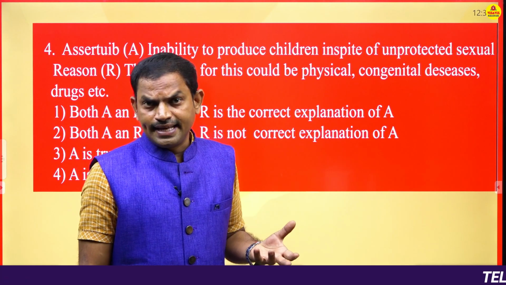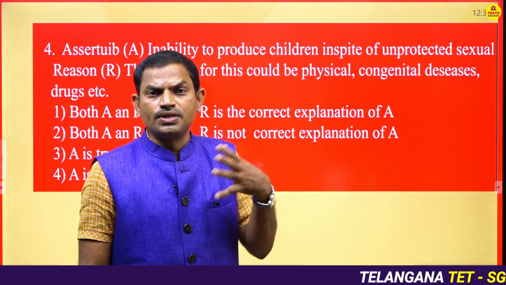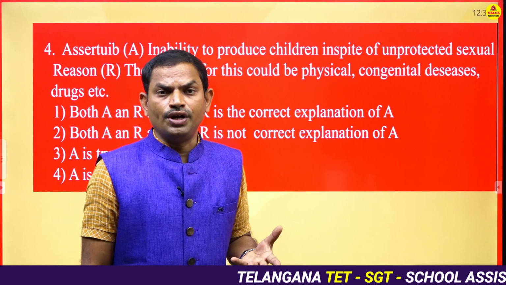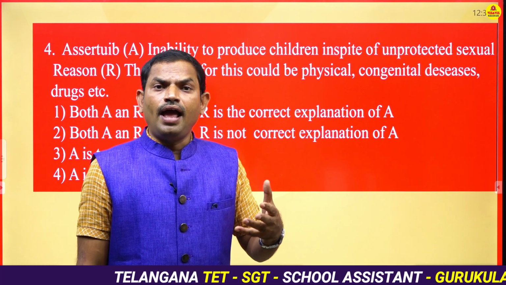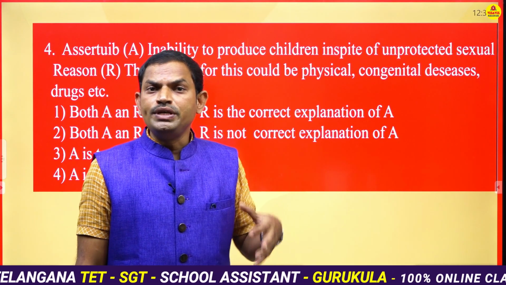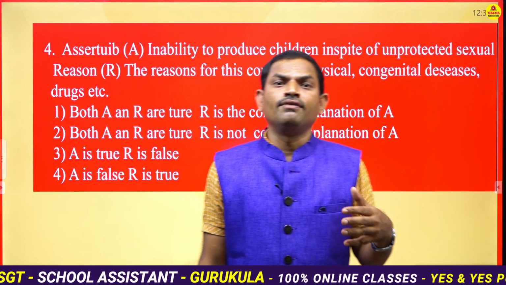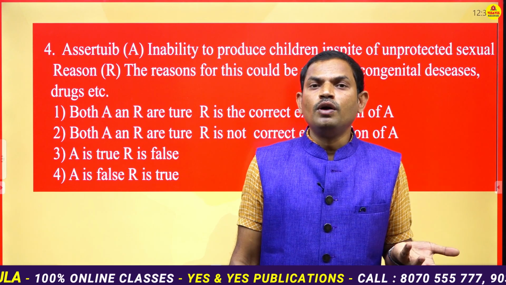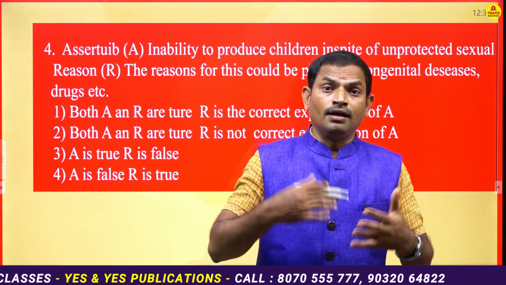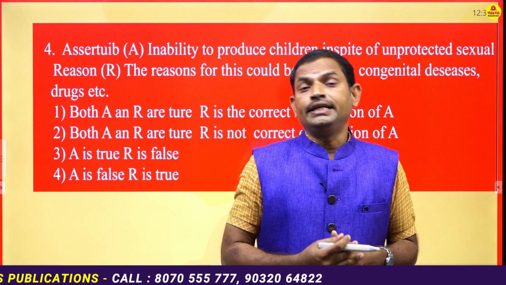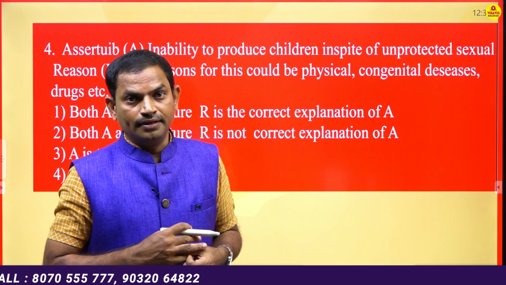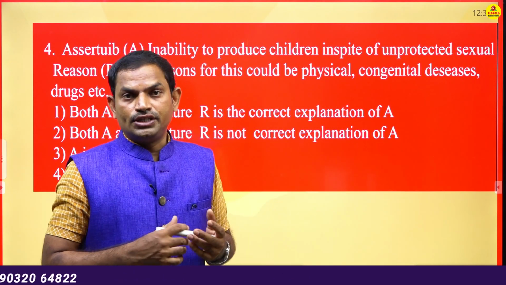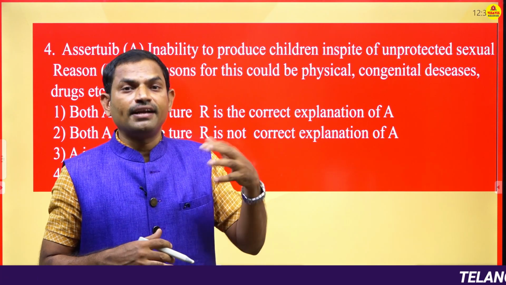That unprotected sex will be there. So not using condoms or any other thing, but they may not have the children. In general, if a couple getting married within 2 years, if they have children, definitely there won't be any problem. If it is beyond 2 years, definitely both have to be checked. Okay. So once they have gone for the checkup, then they will know what defect they may have.